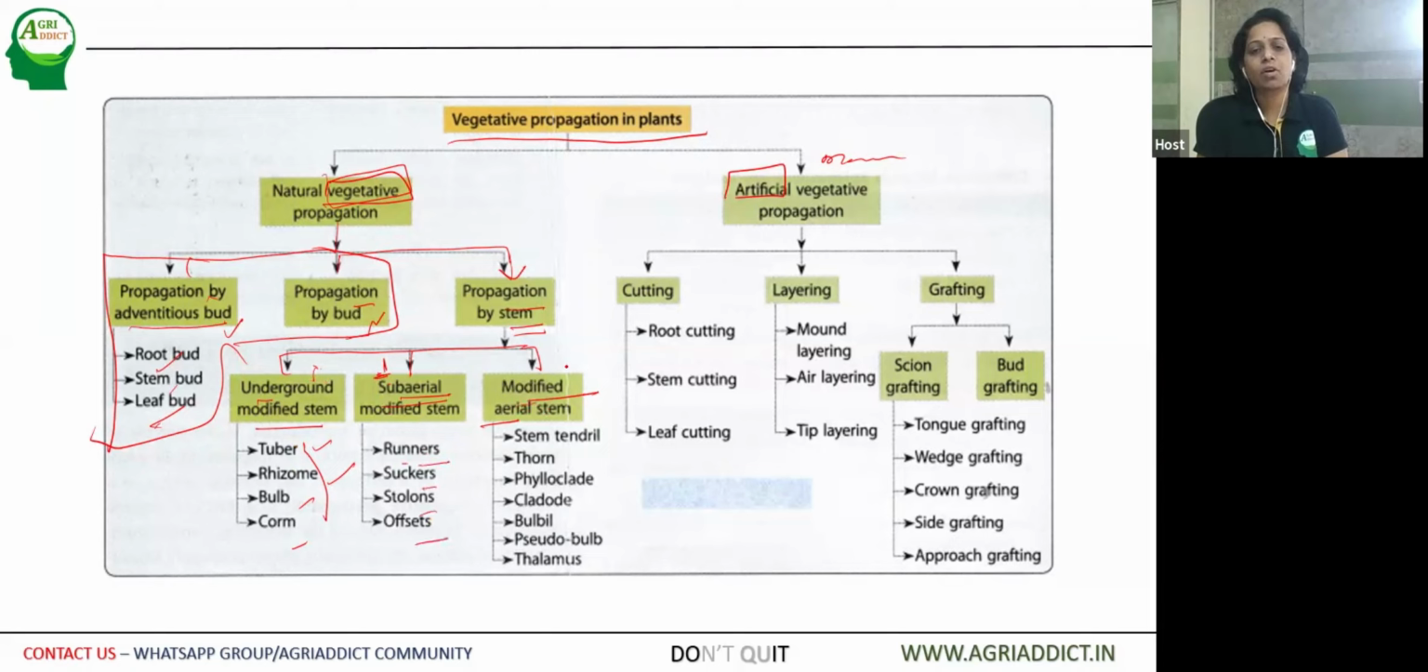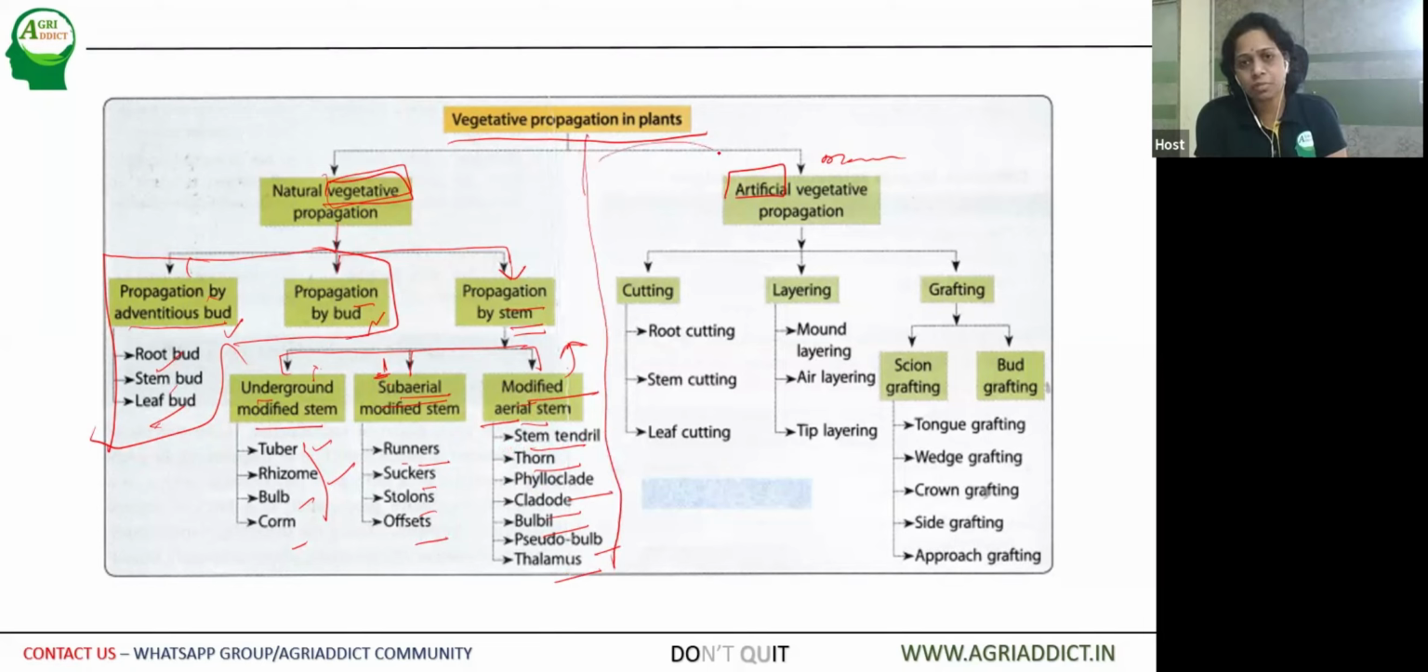Then modified aerial stem. The stem itself, of the plants of different species, is modified for multiplication of the plants. I'll tell you in detail. This may be stem tendrils or thorns or phylloclades or cladodes, bulbils, pseudobulbs, and thalamus. So all this comes in one category. But if you look, this comes naturally.